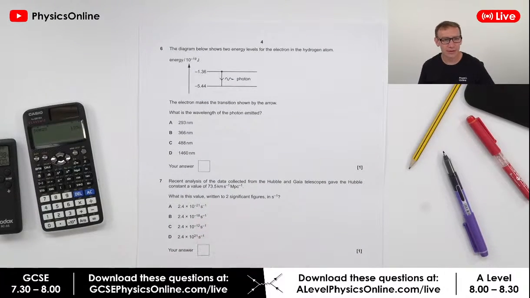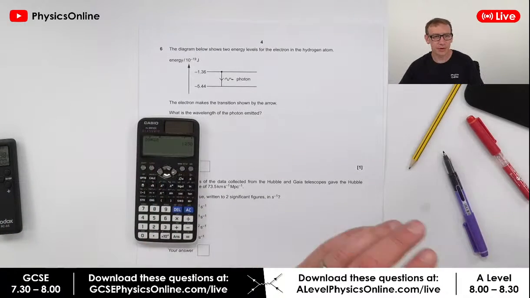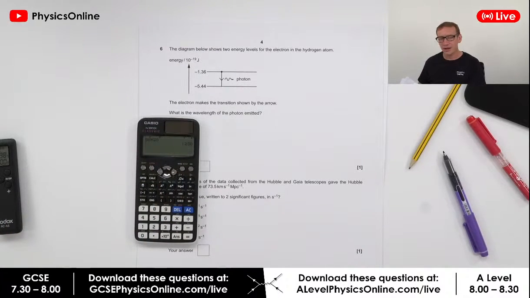The diagram below shows 2 energy levels for the electron in a hydrogen atom. The electron makes a transition shown by the arrow. What is the wavelength of the photon emitted? So I would say for this question here, don't look at the possible answers. If it's a calculation, don't look at any of them until you've actually worked out the answer yourself.